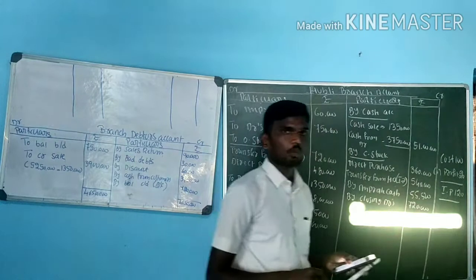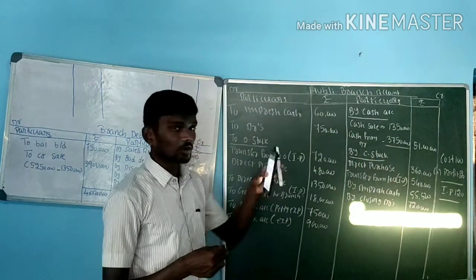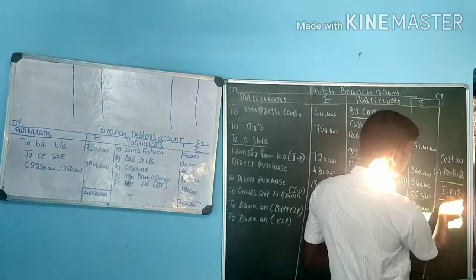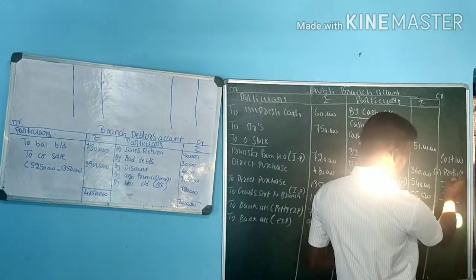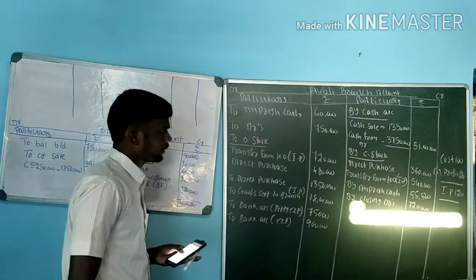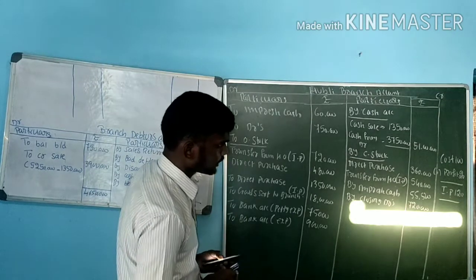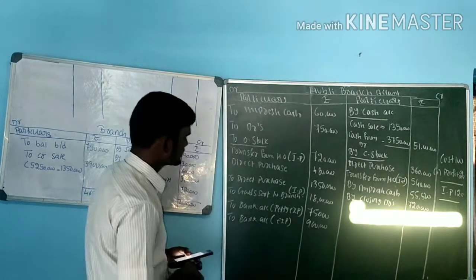That is 120 rupees. Sometimes they are going to give on invoice price, profit on invoice price. In that time you should take it as invoice price as 100, profit is 20, cost we should take it as 80 rupees. Now identifying the problem. So what is the profit amount here? Profit is 20%.